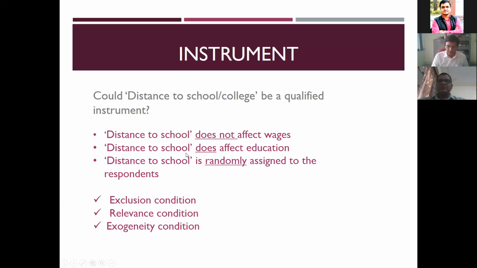The distance is related with the education level. The third is that distance to school is very random. When we have our account residence, it's not planned, like it should be very close to school or something. So when the distance is randomly assigned and all three characteristics are satisfied, then we can say this is a valid